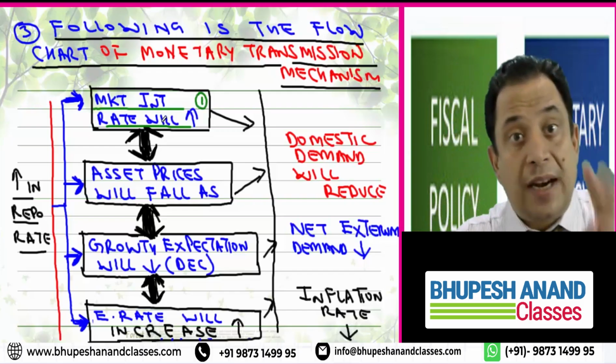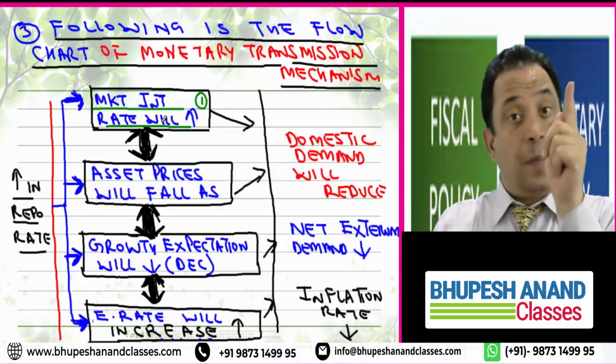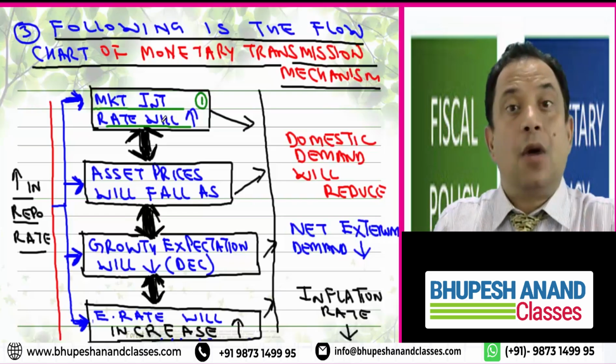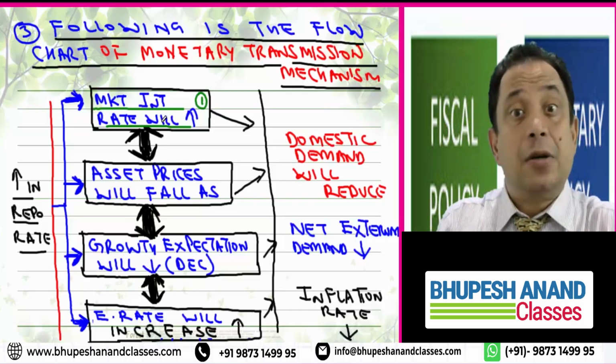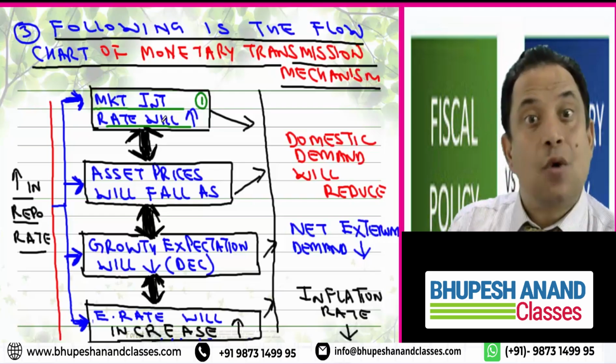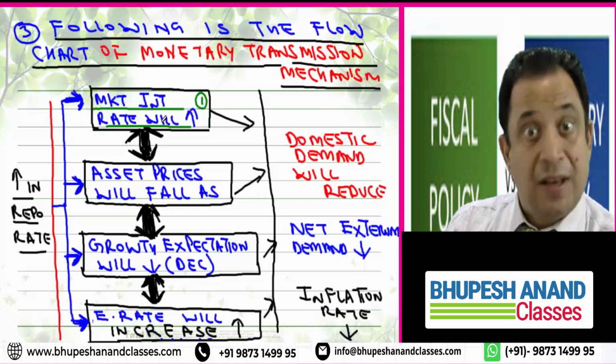I have just told you there are two scenarios in that. Asset price will increase, asset price will decrease. Now, why will asset price decrease? Because asset price is nothing but the present value of future cash flows. And when future cash flows are discounted at a higher discounting rate, their value will come down. When their value will come down, automatically asset price will come down.